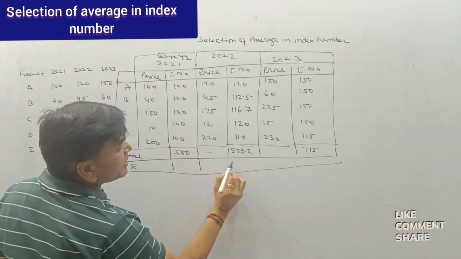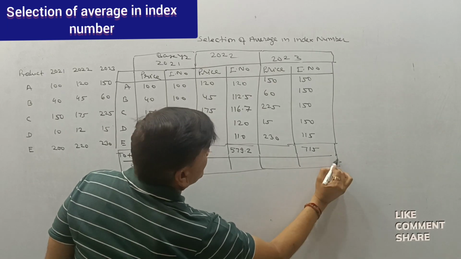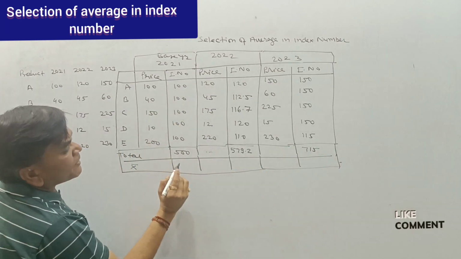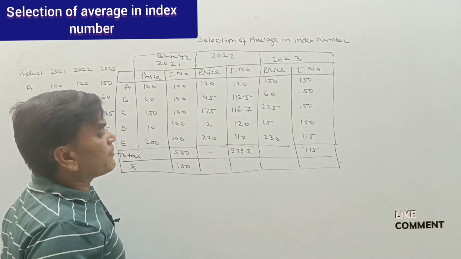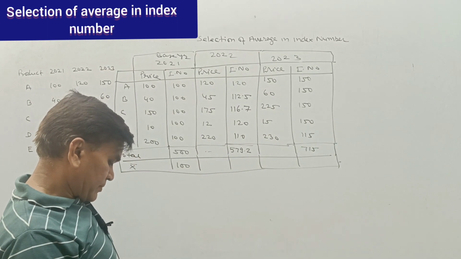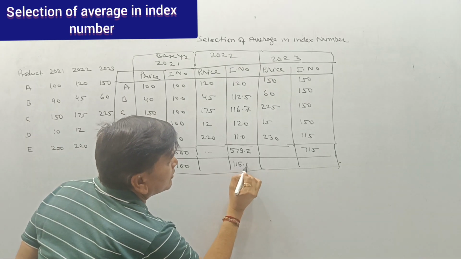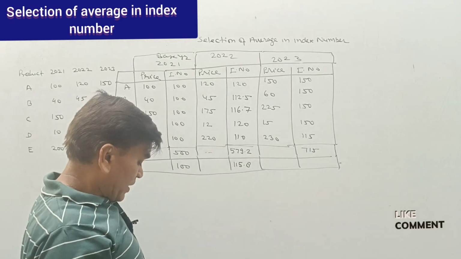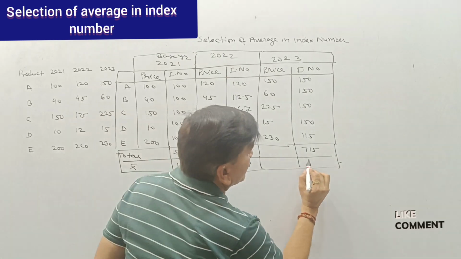So the arithmetic mean, the first one, the arithmetic mean value. So 500 divided by 5, that is 100. 579 divided by 5, that is 115.8. 715 divided by 5, that is 143.